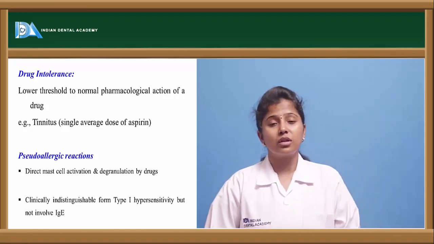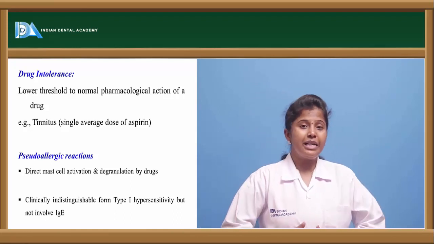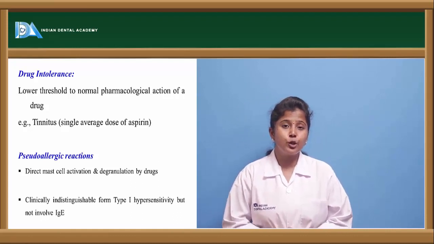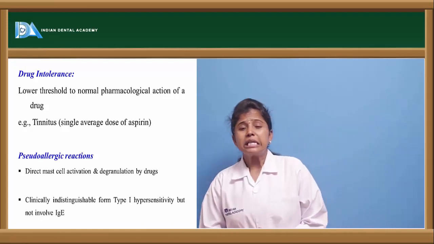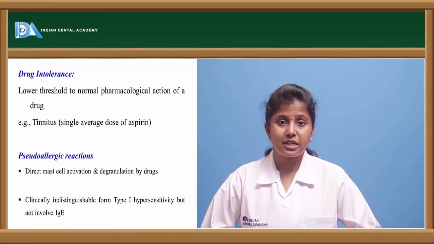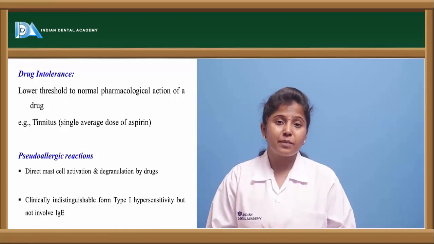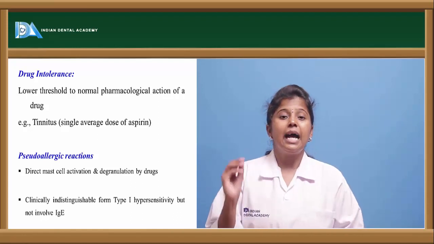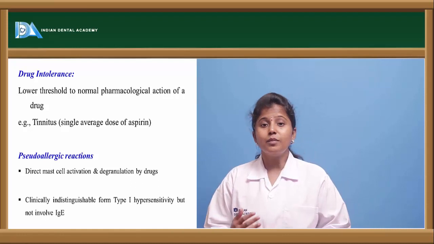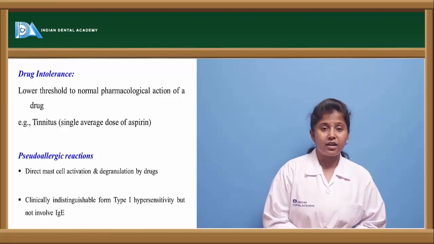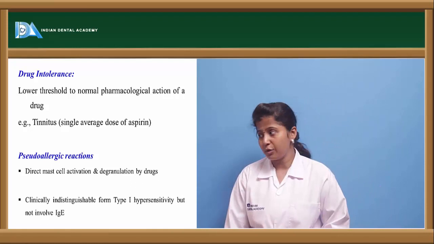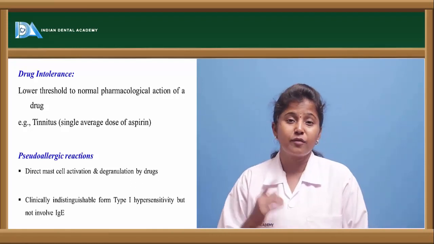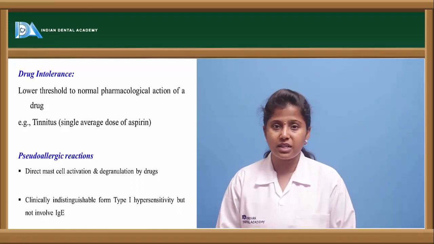The other one is pseudo-allergic drug reactions. Here, a few drugs release histamine. If we take drugs like skeletal muscle relaxants such as D-tubocurarine, mivacurium, these are the drugs which release histamine from the mast cells. They indirectly act on the mast cells and cause degranulation, and thereby the histamine is released. Because of the histamine, the allergic reactions occur. So these are the adverse drug reactions of these drugs. These come under the category of type 1 hypersensitivity reactions.